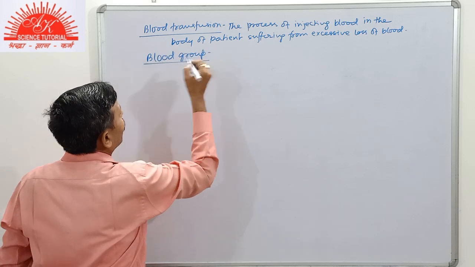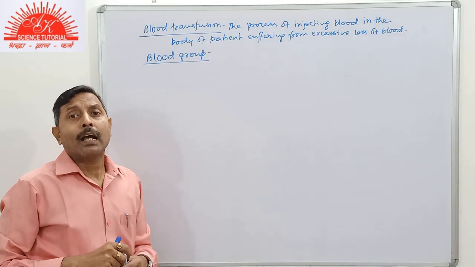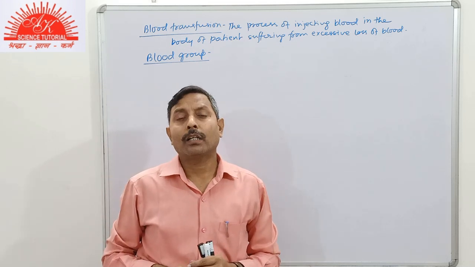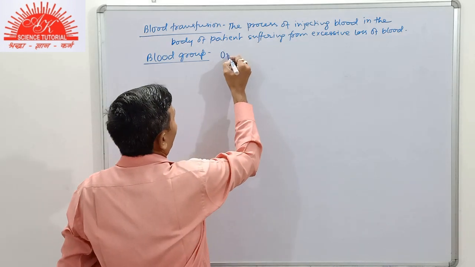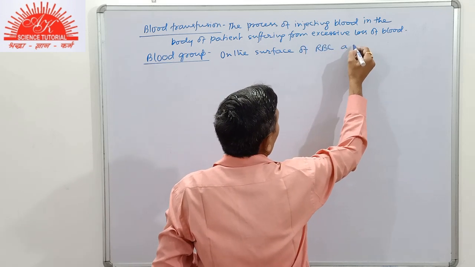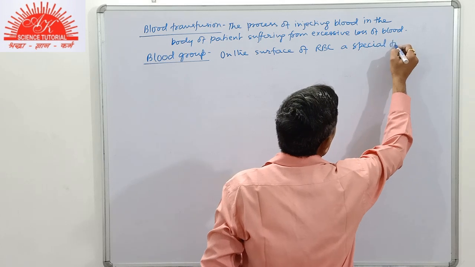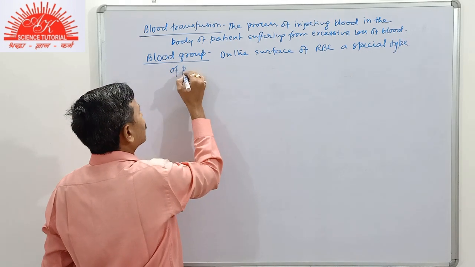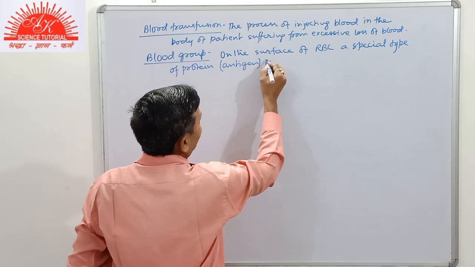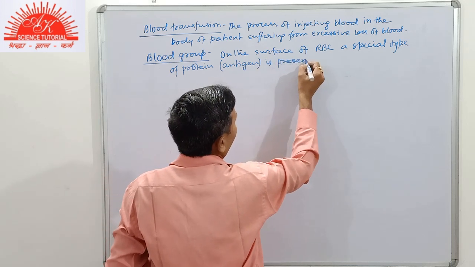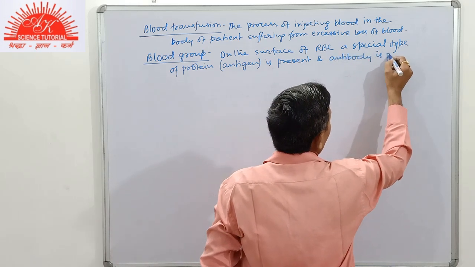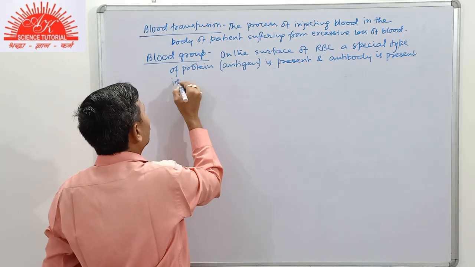Blood group. Now we see that on the surface of RBC, a special type of protein is found, which is called antigen, and antibody is present in plasma.